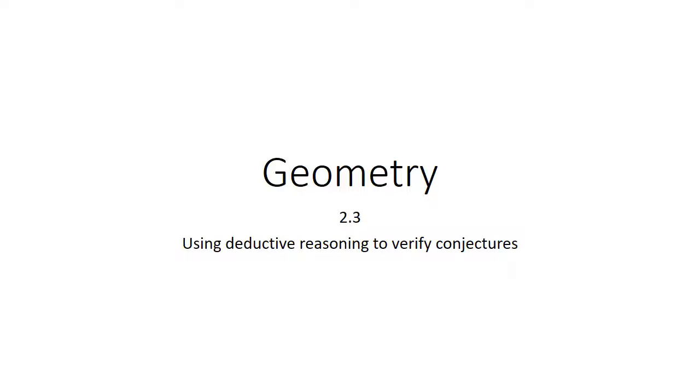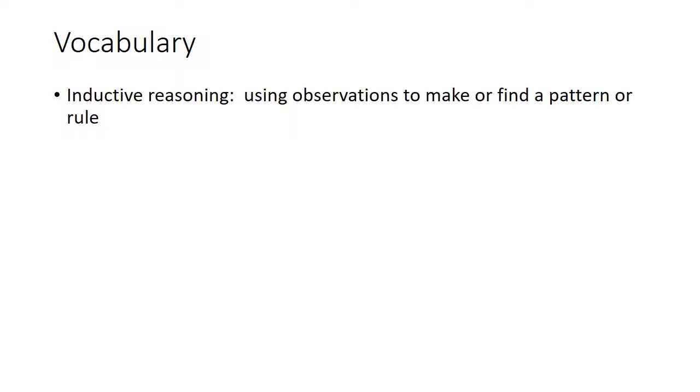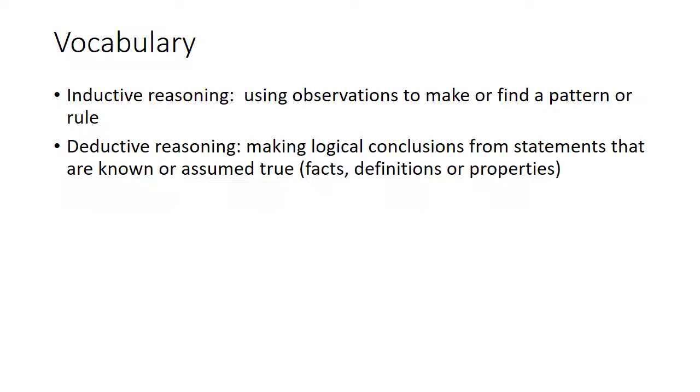This is video 2.3. Today we are going to be using deductive reasoning to verify conjectures. So we already did inductive reasoning, where you use a pattern. Today we're using deductive reasoning to verify the conjectures that you make after you look at a pattern. So, vocabulary. Remember, inductive reasoning, we're using observations to make or find a pattern or a rule. Deductive reasoning, where you're going to use logical conclusions from statements that are known or assumed facts, definitions, and properties. So it's more objective than subjective.